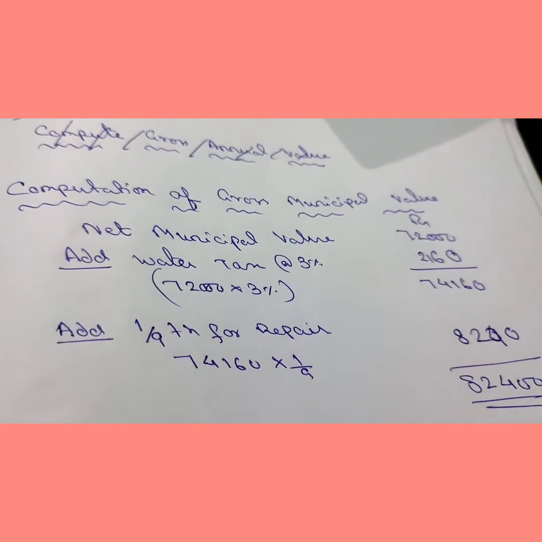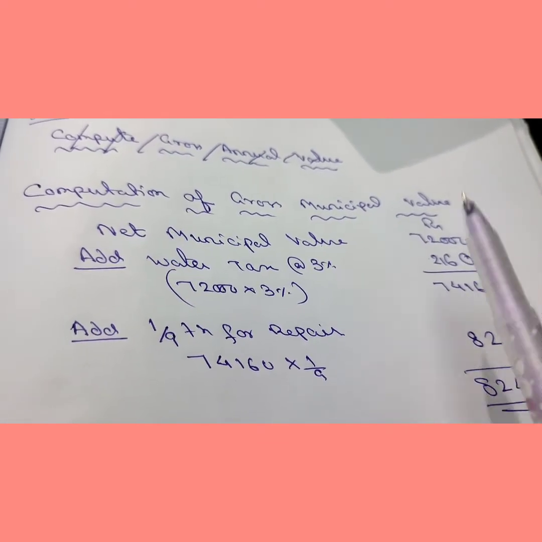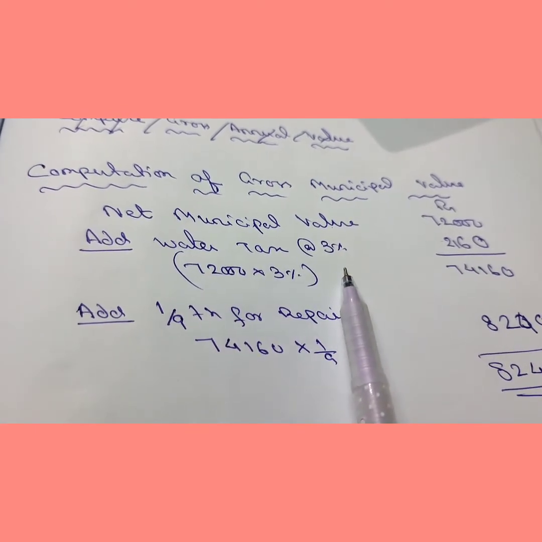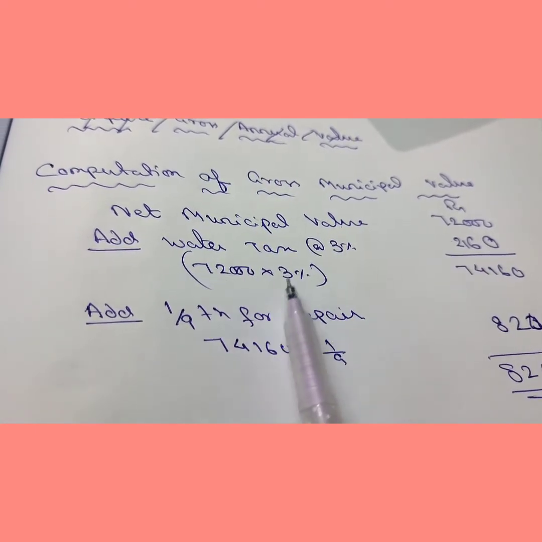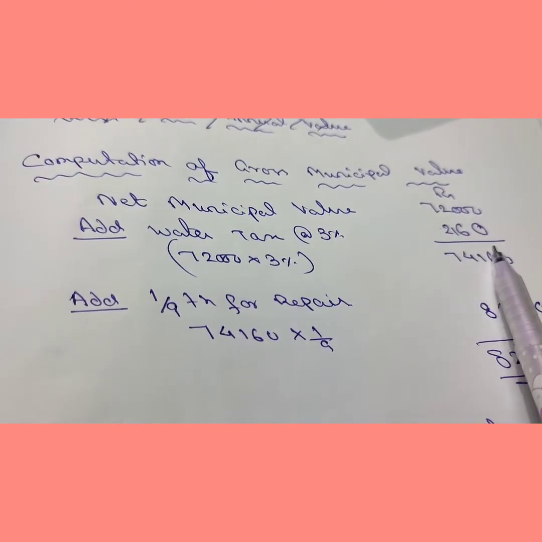Now in the question, net municipal value is given, that is 72,000. From here you have to first add water tax at the rate of 3%. Water tax at the rate of 3% means 3% of 72,000. It comes 2160.